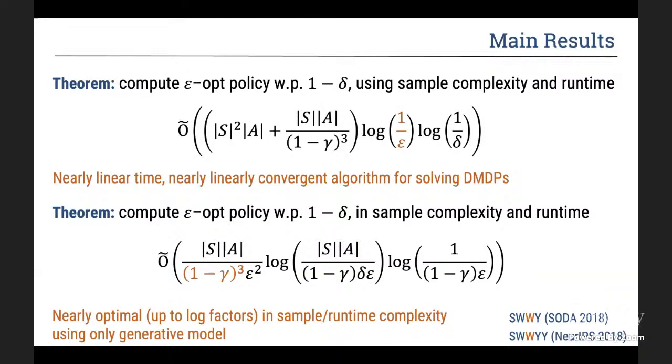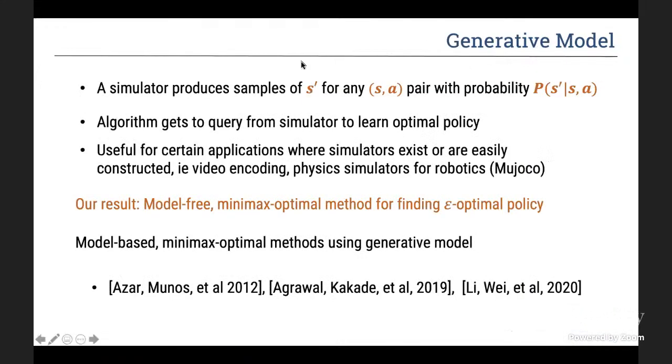And so when you use that with a generative model, you use the simulator to produce samples of S prime. So the algorithm will query from the simulator to get samples of S prime according to the real transition probabilities. And so instead of exact value iterations, you have approximate value iterations.